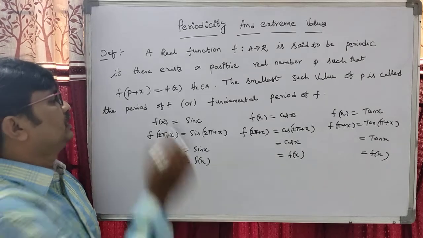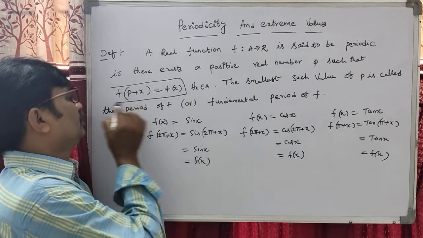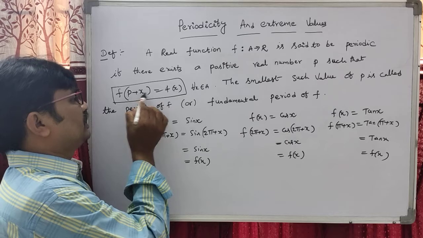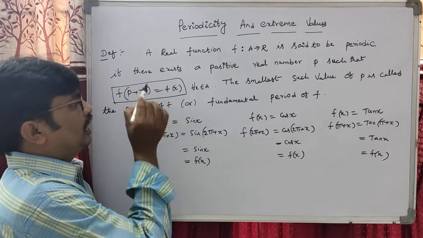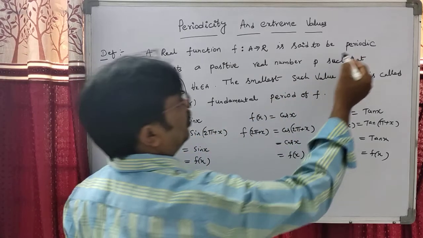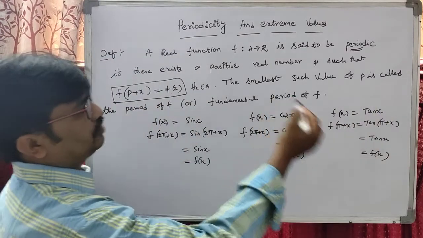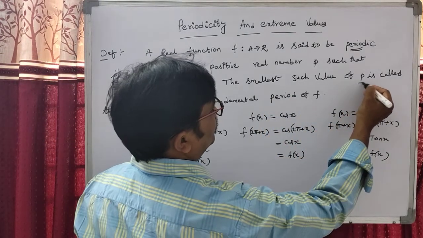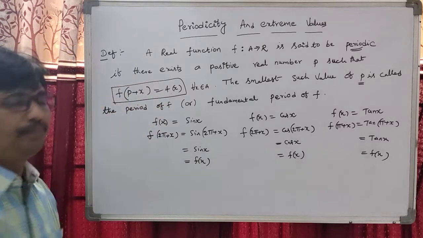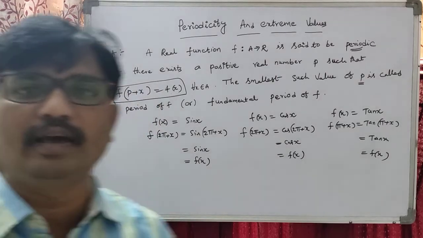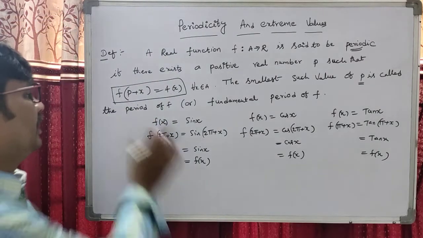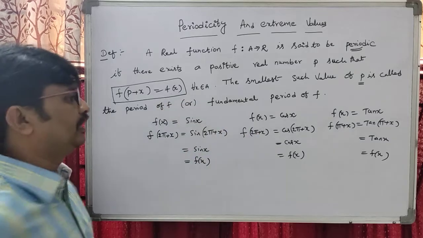My dear students, this is very important. When f of p plus x equals f of x, it is said to be periodic. The smallest real value p is called the period of f or fundamental period of f.